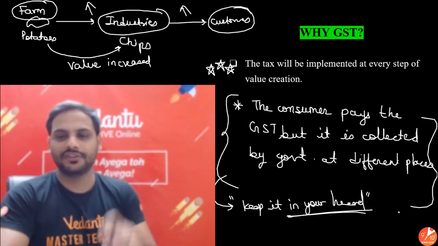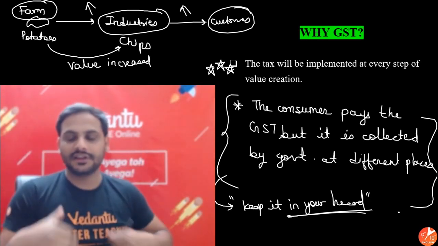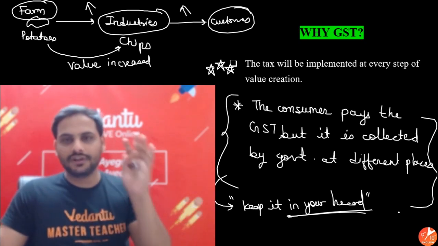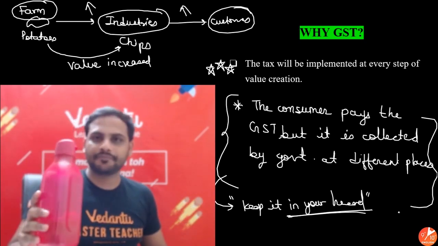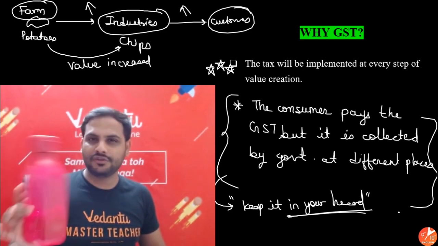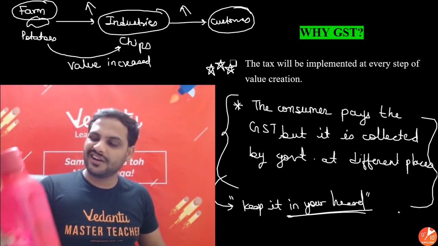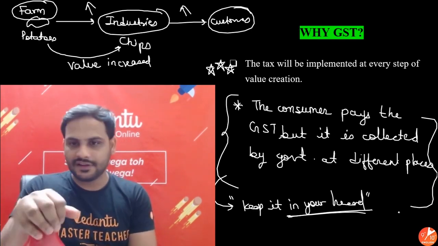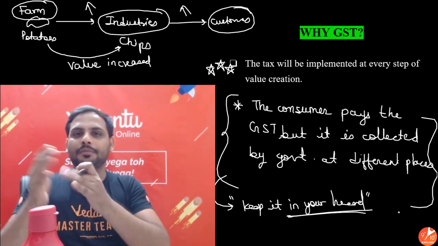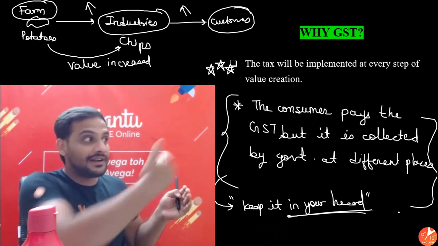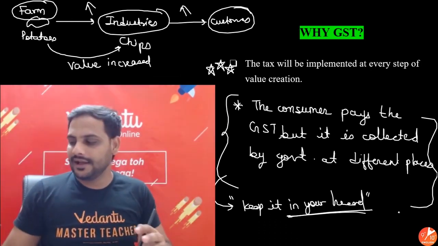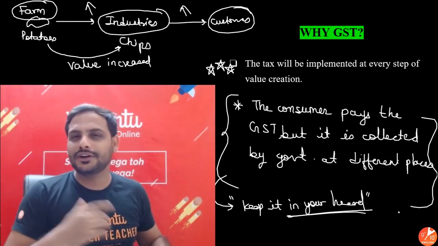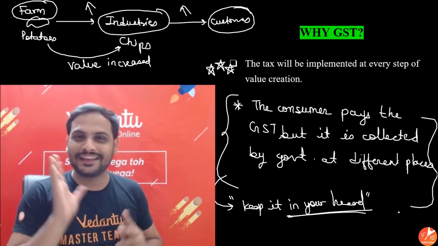Next class will be focusing on this idea, this sentence, that the consumer pays the GST, but it is collected by government at different places. So suppose I say on this bottle, I'm the final seller, I'll sell it to the consumer. If I say on this bottle 100 rupees tax is there, that whole 100 rupees will be paid by the final consumer who will use it, but that 100 rupees will be collected by the government at different places. I'll explain this to you in detail in the next class, but right now I'm just giving you some idea so that you will have something interesting to think about.